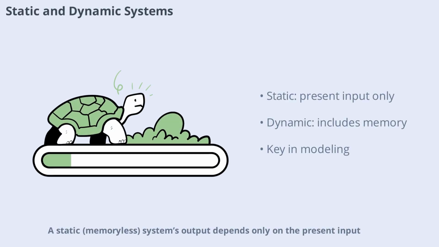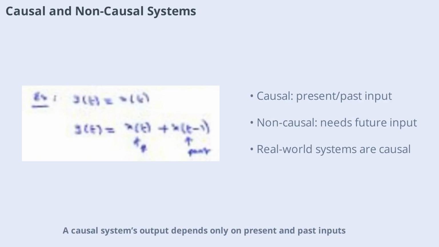A static, or memoryless, system's output depends only on the present input, while a dynamic system, or system with memory, has an output that depends on past or future inputs. For example, a resistor is static, but a capacitor, which depends on past voltage, is dynamic. This distinction is crucial for modeling and analyzing real-world systems. A causal system's output depends only on present and past inputs, never future ones. Non-causal systems, in contrast, require future input values to determine the output. Most real-world systems are causal, but non-causal systems are useful in theoretical studies and some digital applications.